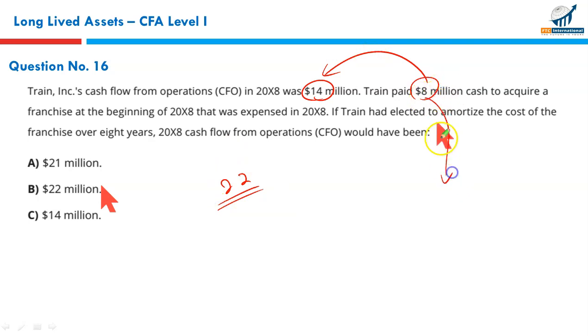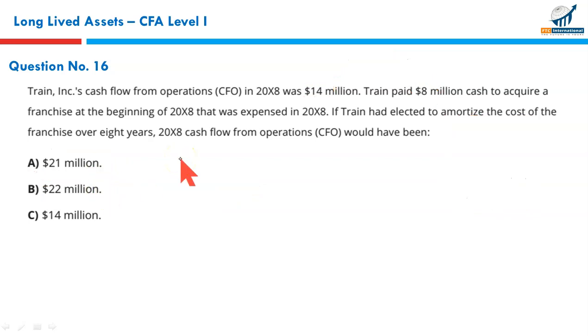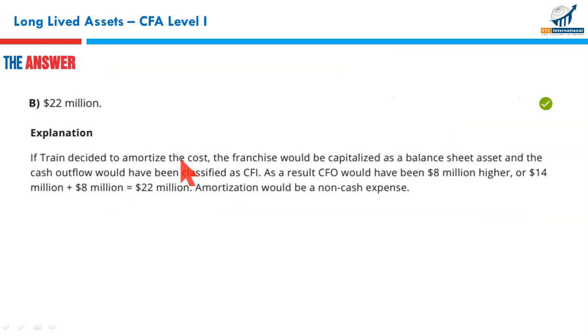Some of you might think that this 8 million intangible is an asset that will be amortized over 8 years, so every year the amortization charge must be 1 million. So you might elect 21 million, but that would be wrong. The reason is that amortization is a non-cash expense. It does not affect your cash flow from operations. The result will still be 22 million. So that's the reason B is still your correct option.